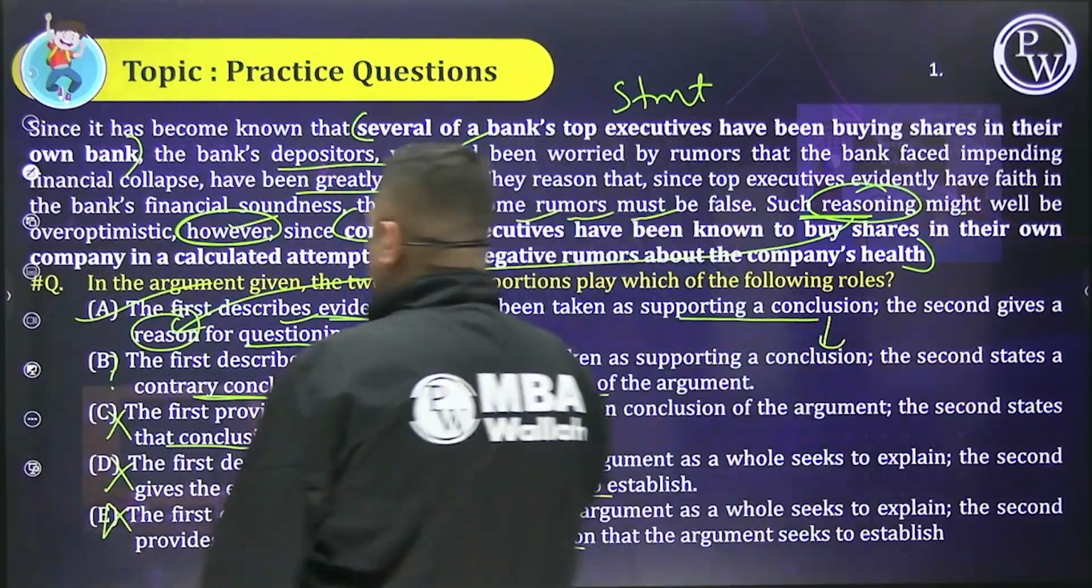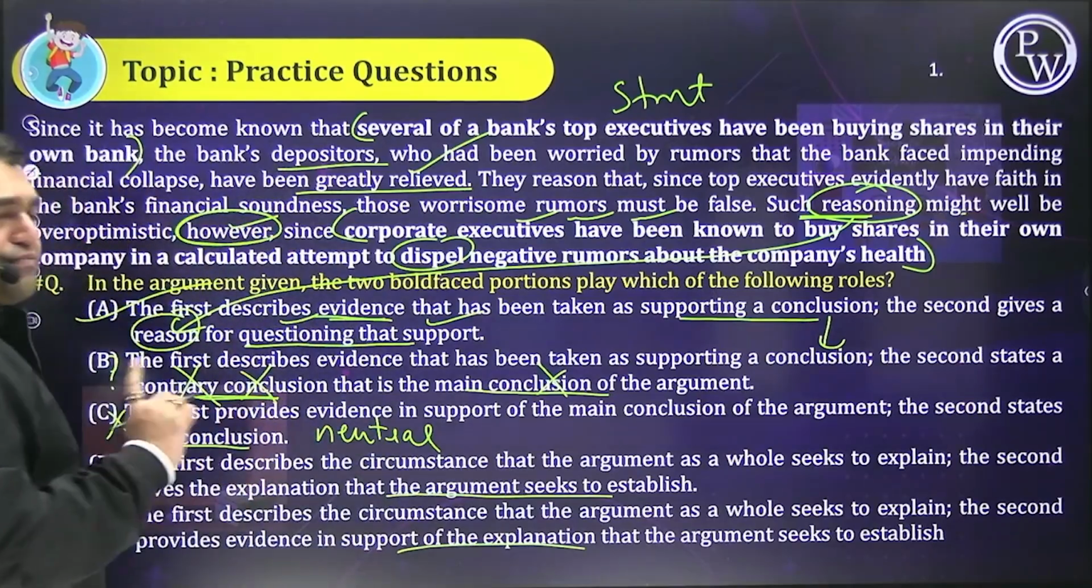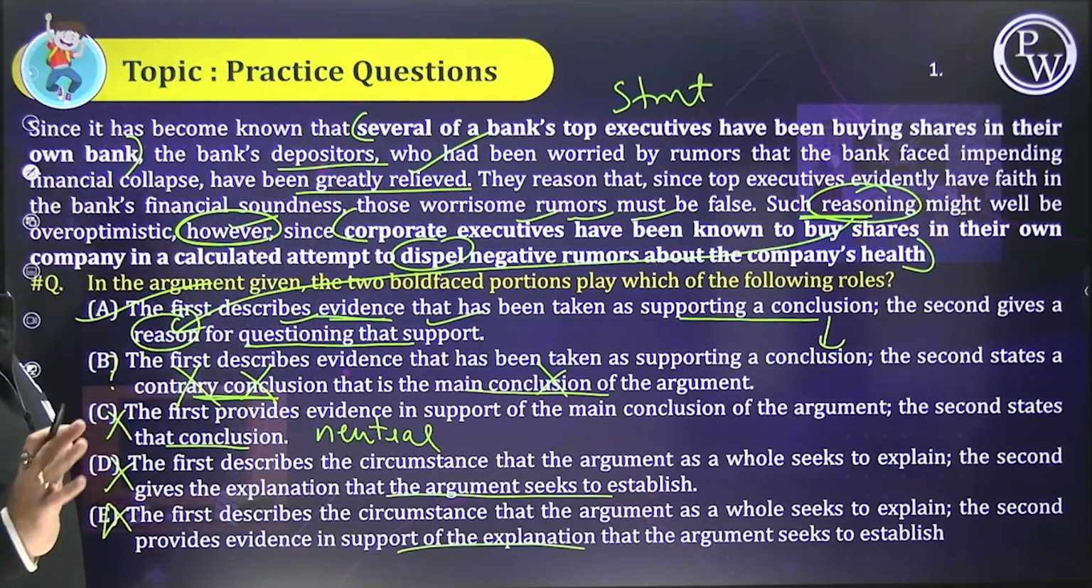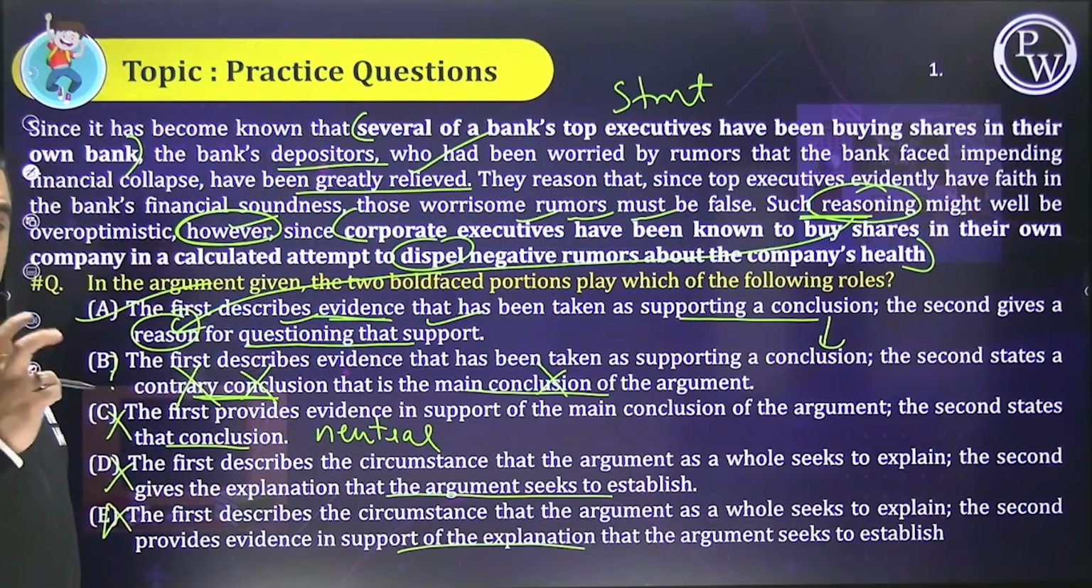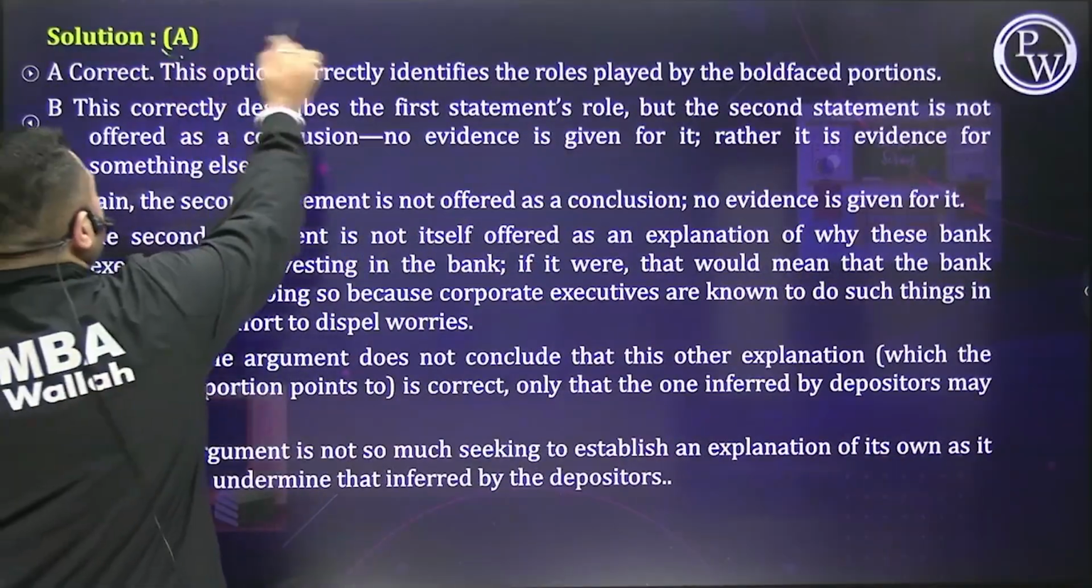The second states a contrary conclusion. That is the main conclusion. No. How is it contrary? It's questioning it, yes. It is not contrary. That is why A is the correct answer.